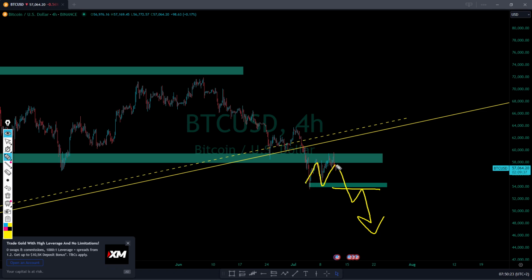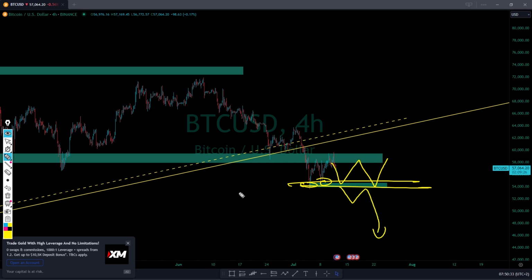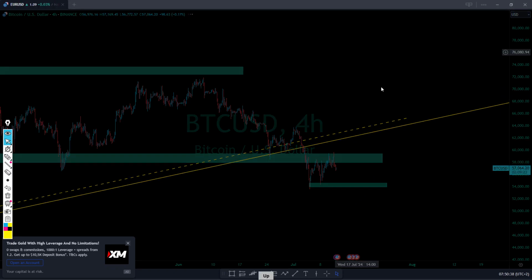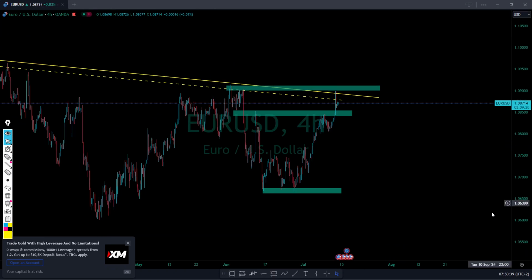Because what if the market repeats what happened before there and just consolidates? You see that? Because we already have that structure. But it's possible that the market can just break out and start to go even lower, way lower.